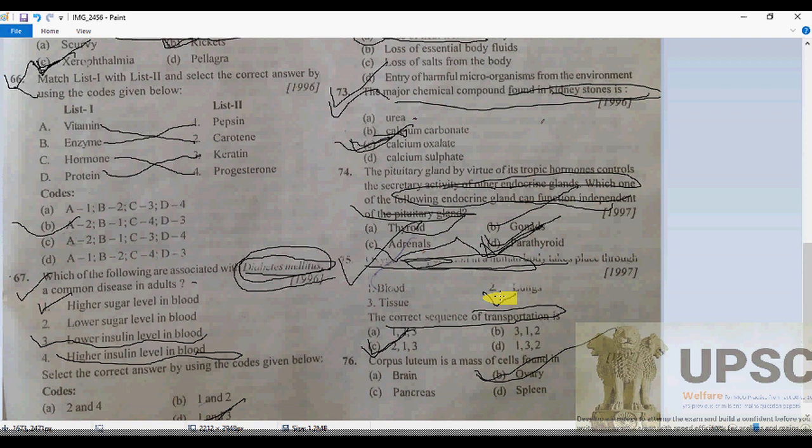So this is all about the zoology paper, and the next questions, sequence-wise, I will proceed with in the next video tutorial.